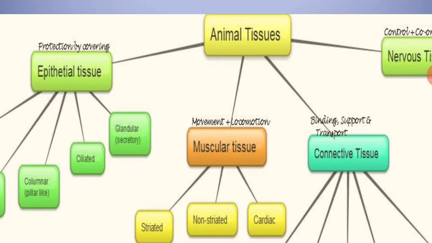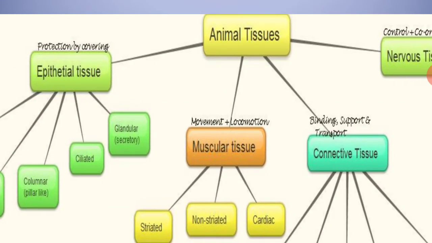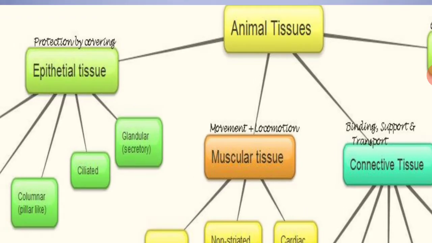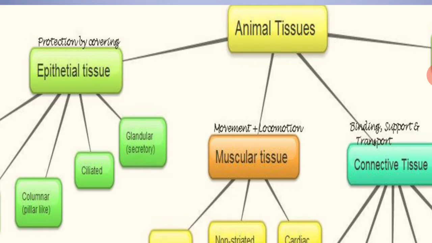Here is the division. In this diagram, you can see the animal tissue. Number one is the epithelial tissue, or the covering tissue, and its responsibility is protection or covering. Muscular tissue's responsibility is movement and locomotion. So tissues used in movement and locomotion are known as muscular tissue.